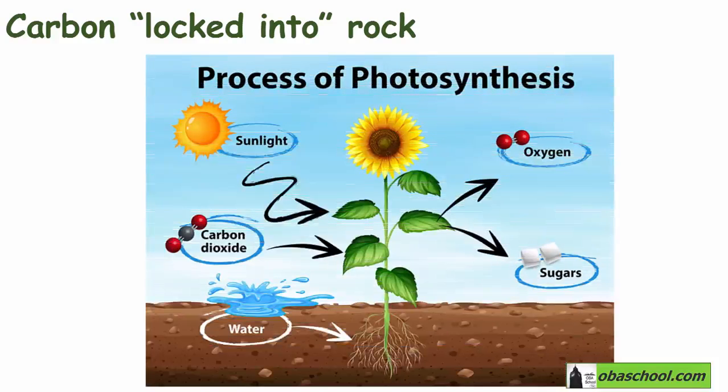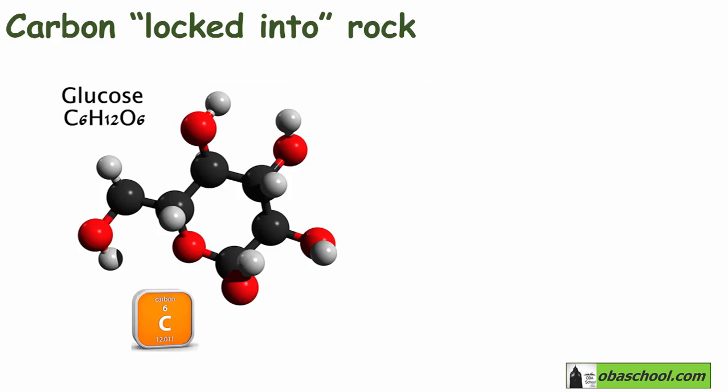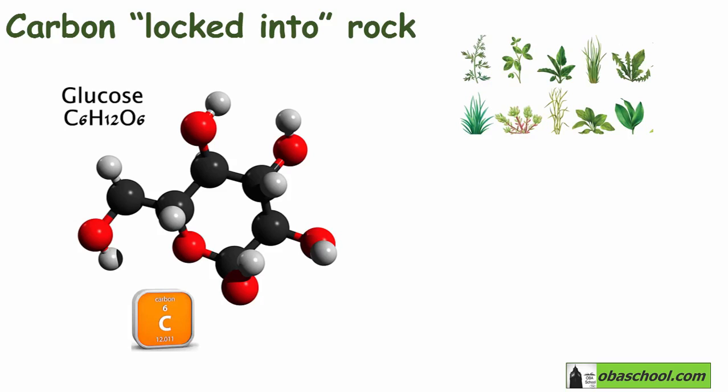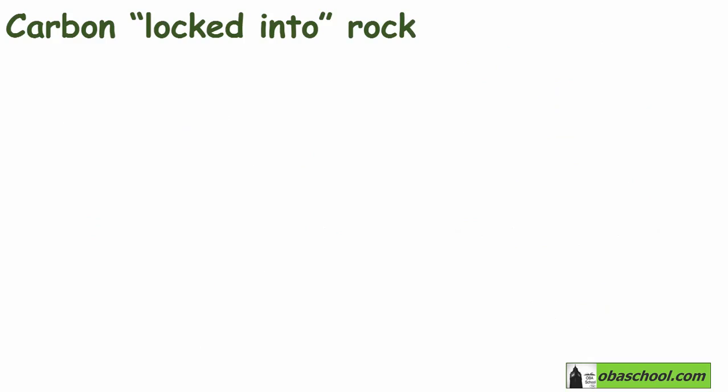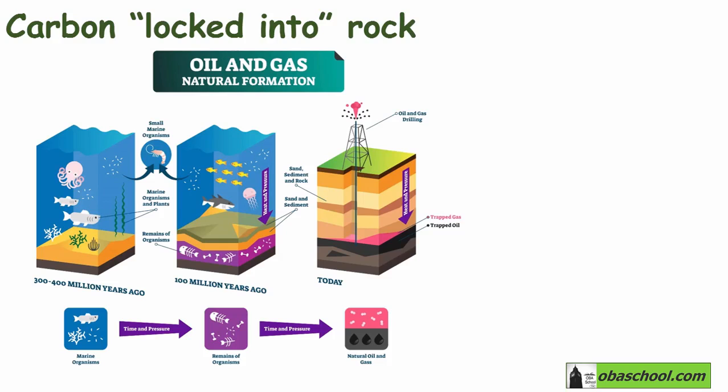So the plants take carbon dioxide and water and convert them to glucose and oxygen. Glucose contains carbon, so now plants contain carbon. Animals will feed on some of these plants, so now the tissues, skeletons, and shells of the animals contain carbon. Over millions of years, the skeletons and shells of huge numbers of these marine organisms built up at the bottom of oceans. So when these marine organisms died, their skeletons and shells built up at the bottom of the ocean.